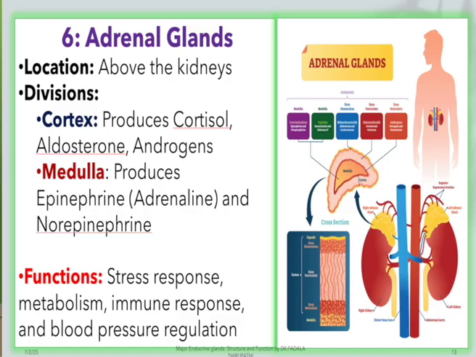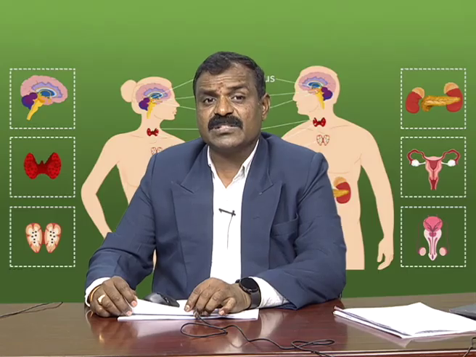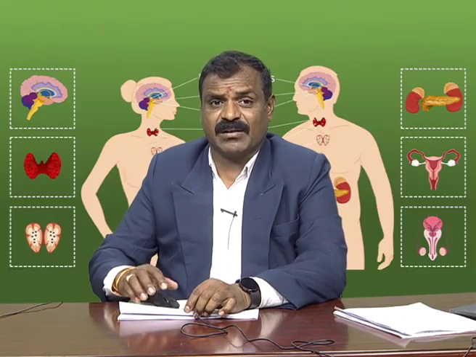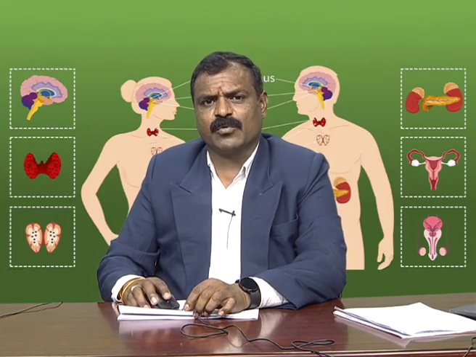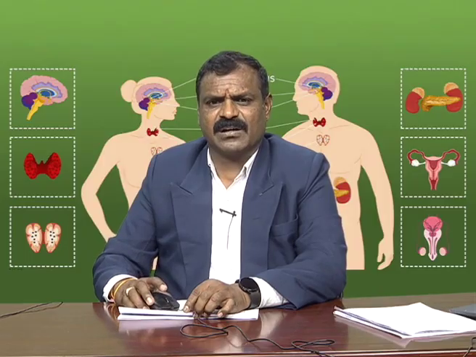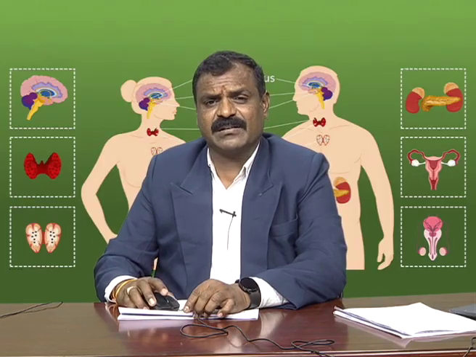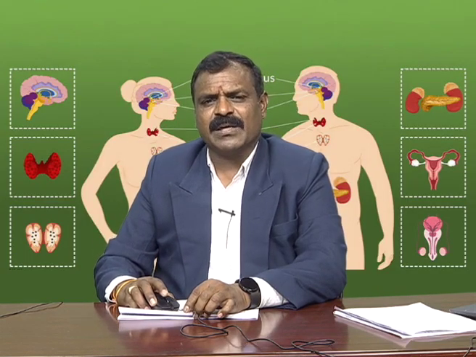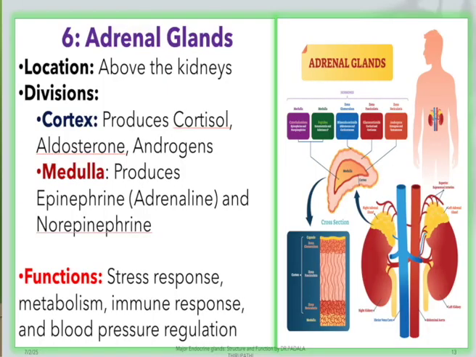The functions of the adrenal glands include the stress response, metabolism, immune response and blood pressure regulation. The adrenal gland is an important gland, useful when we defend ourselves against another person or an enemy. Adrenaline is useful for this, and we call it the fight hormone.